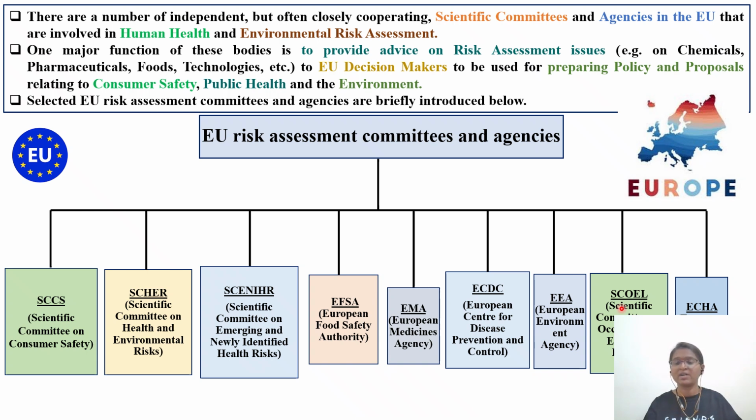Okay, and the last one we'll discuss is ECHA. ECHA is the European Chemicals Agency, which will take care of the volume of production of the chemicals in the European region, based on tonnage, whether it is from 1 ton to 100 ton, more than 100 ton or 1000 ton. Three different categories will be there: low, intermediate, and higher. Based on which, registration dossiers will be uploaded to the ECHA website.